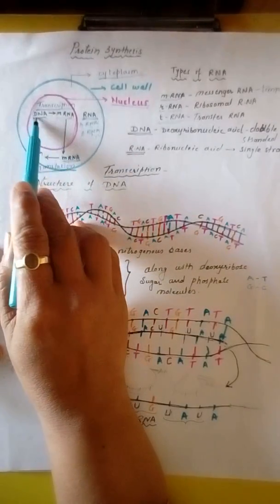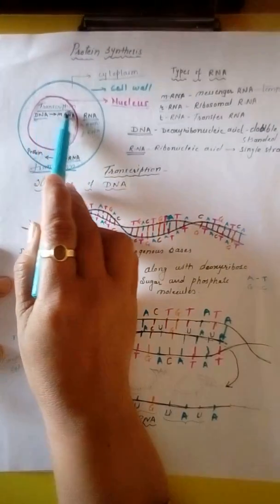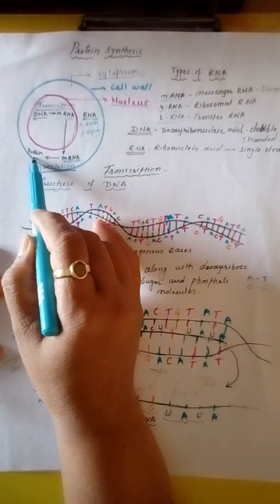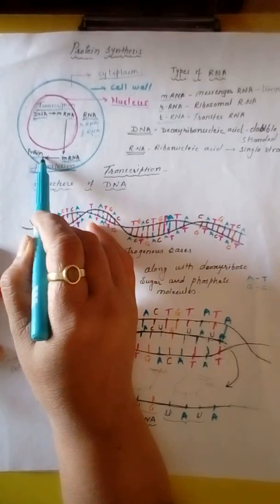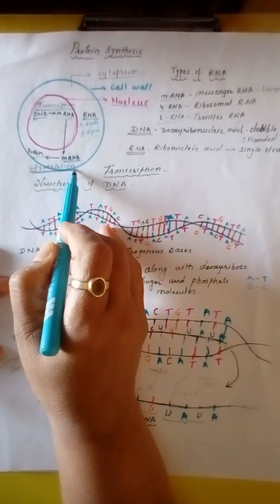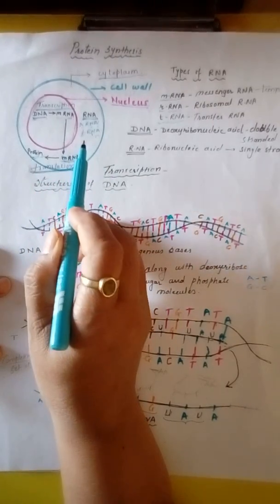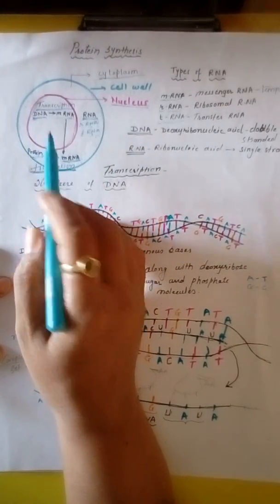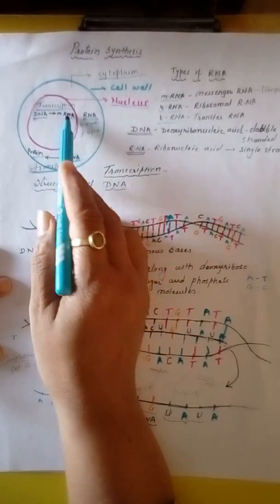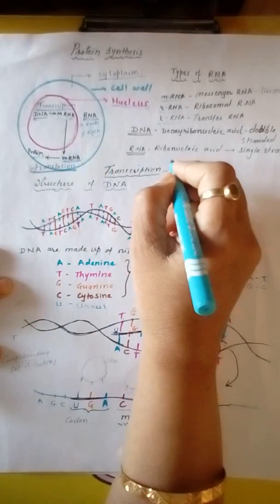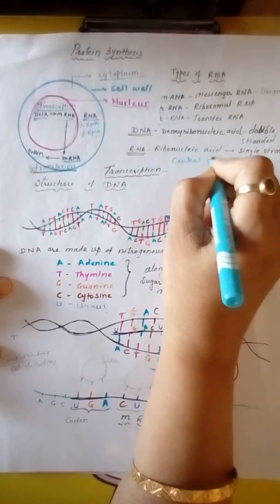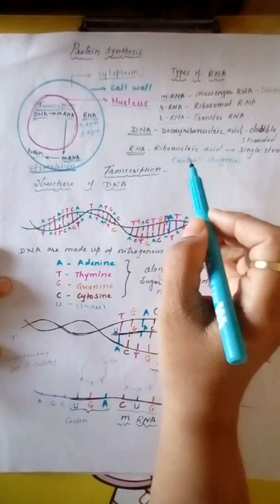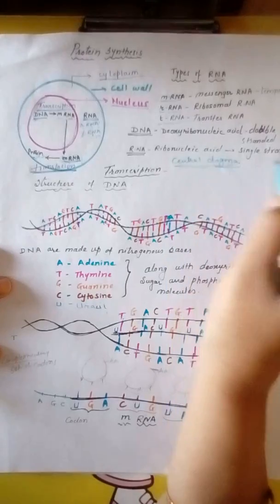Means mRNA formed from DNA is called transcription. This mRNA comes into the cytoplasm, and from this mRNA protein is synthesized. This procedure is called translation. Translation takes place in the cytoplasm. Transcription takes place inside the nucleus, and transcription and translation together are called the central dogma.